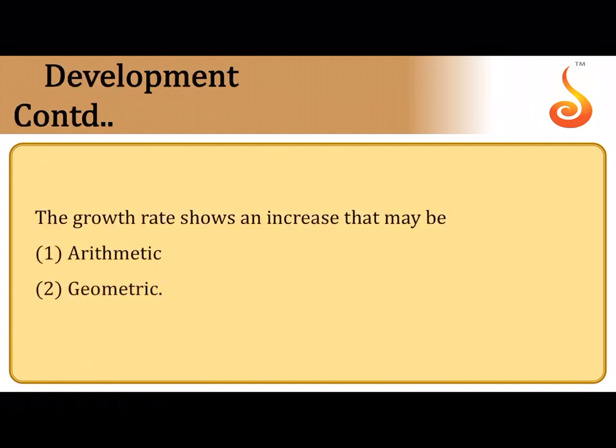Now growth rate increases in two ways: either arithmetic growth or geometric growth. Now I will simply explain what arithmetic growth is. A cell undergoes mitosis and divides into two daughter cells. In arithmetic growth, one of the daughter cells will stop dividing, whereas the other daughter cell retains its ability and continues to divide.